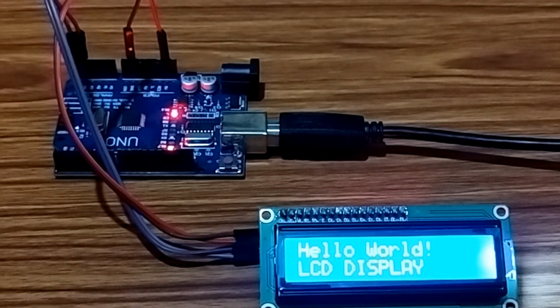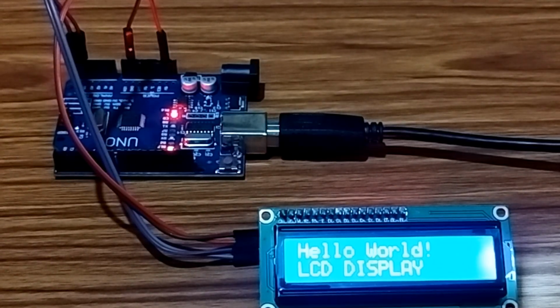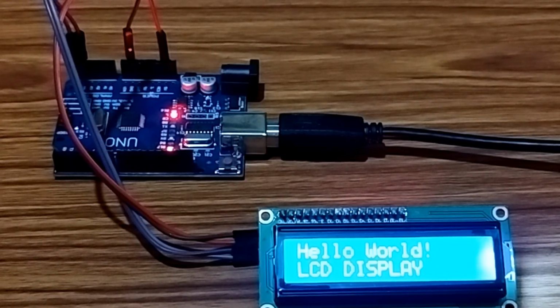That's it. We have successfully built an I2C LCD display project using Arduino. This setup is great for displaying sensor data, menus and system status in your future projects.